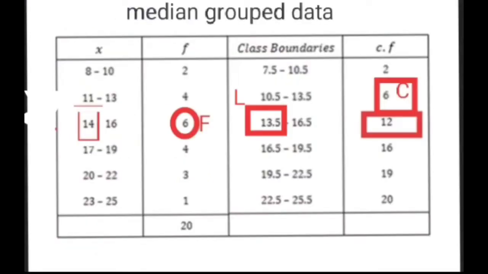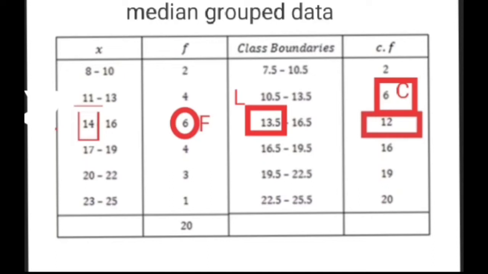Median of grouped data. What does median of grouped data say? The median grouped data formula we shall see later, but here we got to know the first two steps which you have to do. All you have to do is first look at the classes column: if the first class ends at a digit, the second class should start with the same digit. If it does not, you have to make the class boundary column.